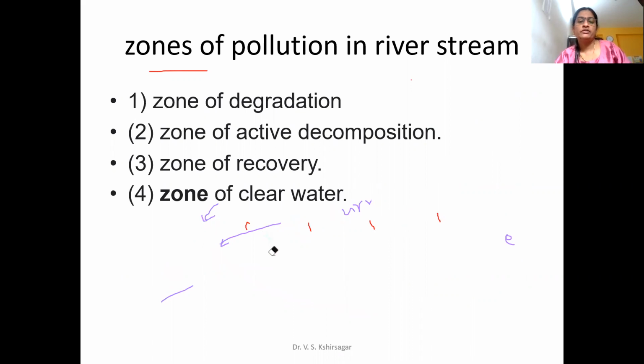Whatever dissolved oxygen sag curve is displayed here is going to be divided into different zones. And what are these zones? These are the zone of degradation, zone of active decomposition, zone of recovery, and zone of clear water. With the picture, I am going to explain how this is classified into zones. First of all, I request you to write down the heading, zones of pollution in a river stream, and then note down these 4 types, and then I will explain with the figure.